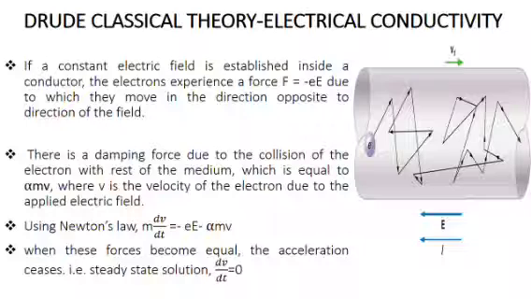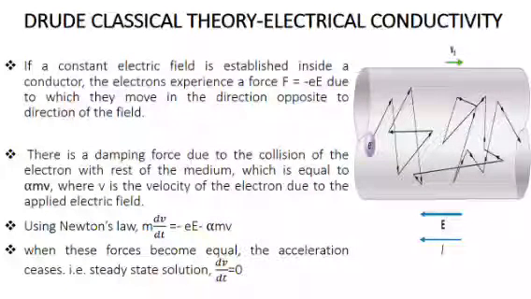When a constant electric field is applied, the electron experiences a force which is equal to -eE. The negative sign indicates that the electrons are moving opposite to the direction of the applied field. In the figure, we can see the electrons are achieving directional motion due to the application of the electric field. Apart from the force due to the electric field, the electron also experiences a damping force due to the collision of the electron with the rest of the medium, which is equal to alpha m v, where v is the velocity of the electron due to the applied electric field.